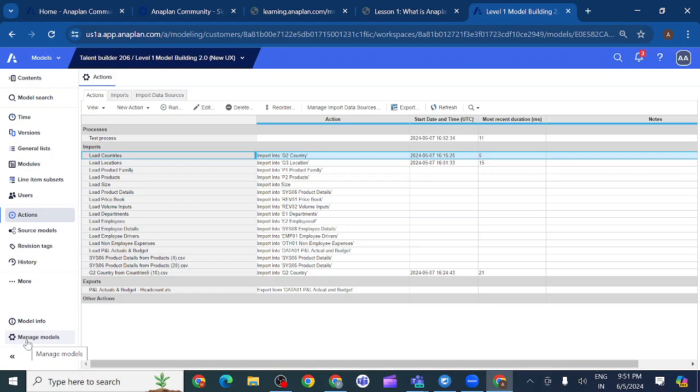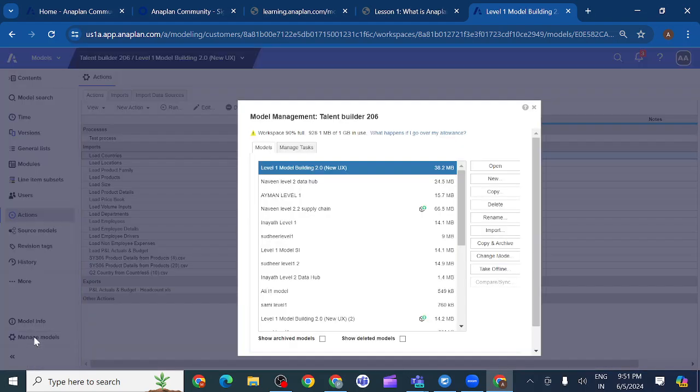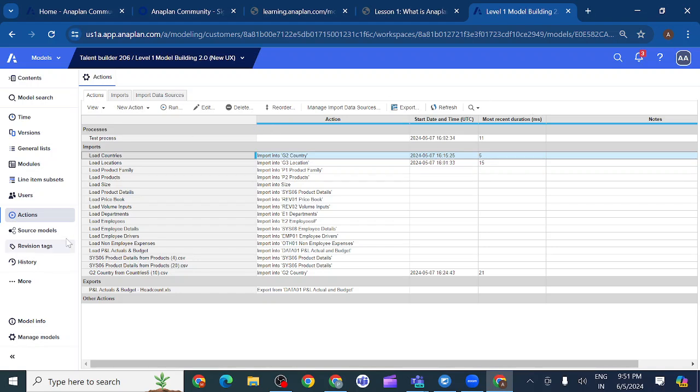Even you have the manage models option here. If I want to create any new model, by clicking manage models, inside the model as well I can create a new model here. I can open any other model. Instead of going outside to the model home page, we have the option here as well. So these are the different options we have.